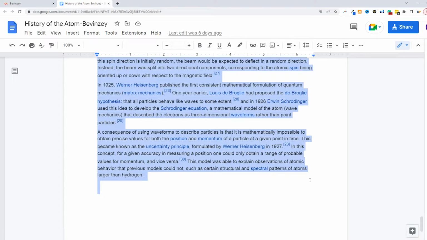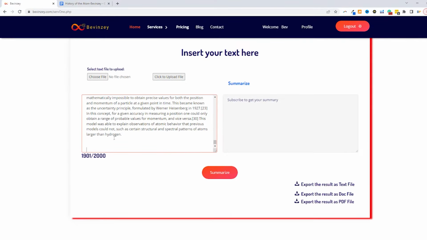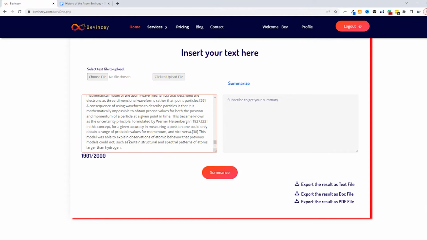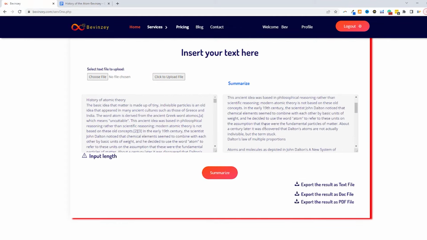So now we're just going to copy all of this text and then go paste it in Bivinzi. And now you'll notice that you already have 1901 words in Bivinzi because Bivinzi already cleaned up some of the text. Now what you want to do is click summarize. And you just want to pay attention to the loop in the top left corner because that tells you that Bivinzi is thinking. And what we have now is the summary.